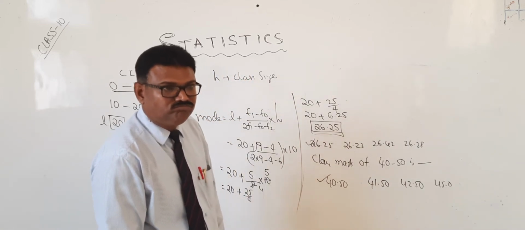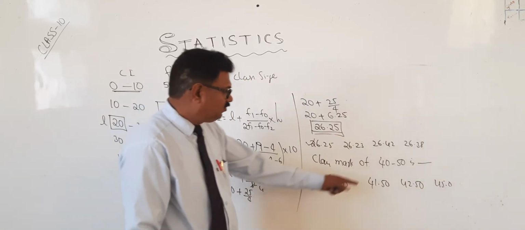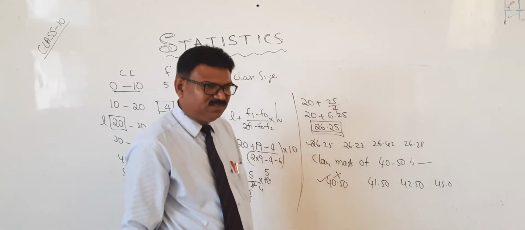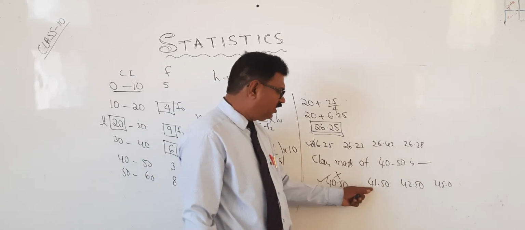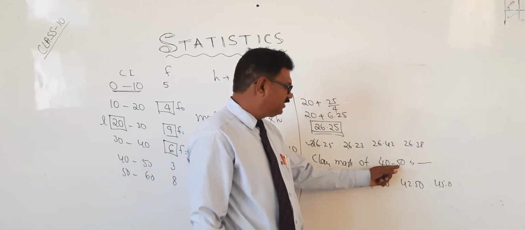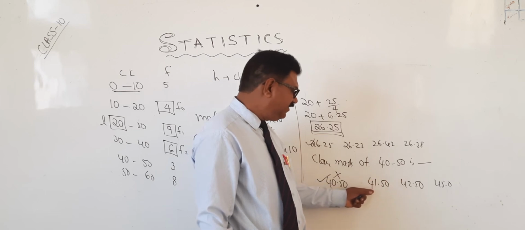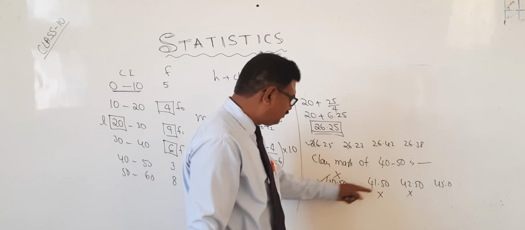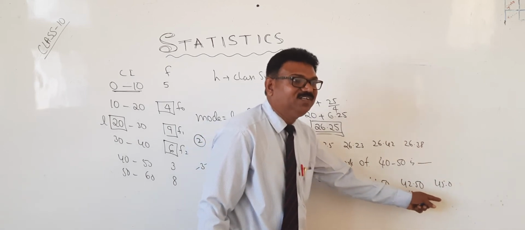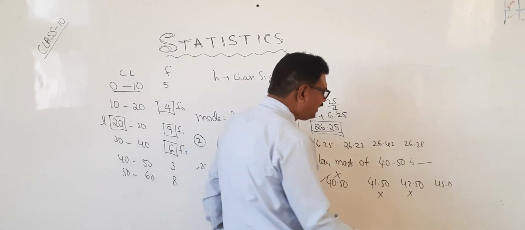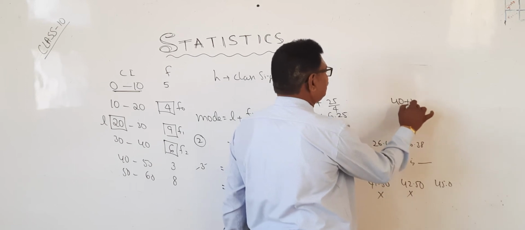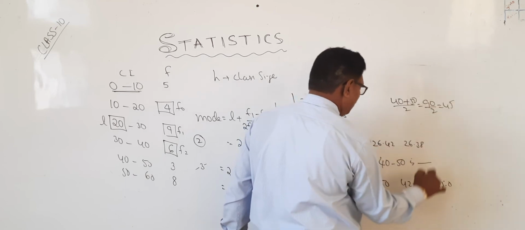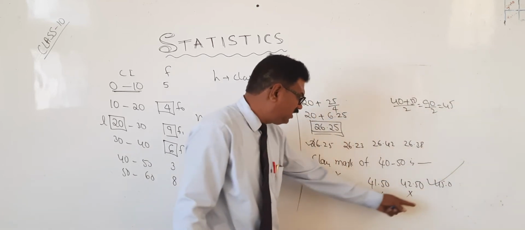No. 40 to 50 is there. Therefore, 40 to 50 will not come only. Correct? Here 41.5. 40 plus 50 is 90, 90 divided by 2. This will not come. This will also not come. Then out of 3, which is the correct answer? 45. Otherwise, what will you do? 40 plus 50 divided by 2, that is 90 divided by 2 equal to 45. You will choose only this answer.